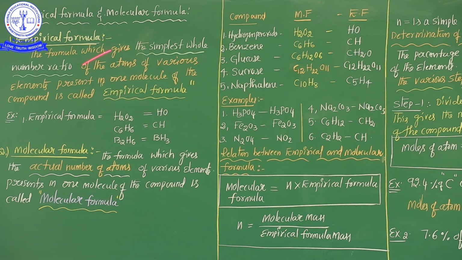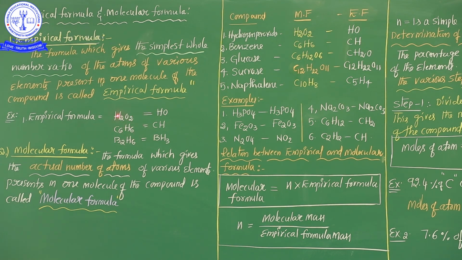The second one is molecular formula. Already I said molecular formula is nothing but the formula which gives the actual number of atoms of various elements present in one molecule of the compound. It's called the molecular formula. It means molecular formula is nothing but the exact formula of the compound. For example, see here, hydrogen peroxide, H2O2. This is the molecular formula because it gives the actual number of atoms. In hydrogen peroxide, 2 hydrogens are there, 2 oxygens are there.